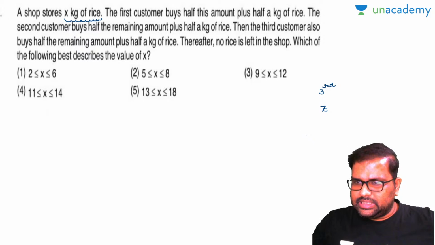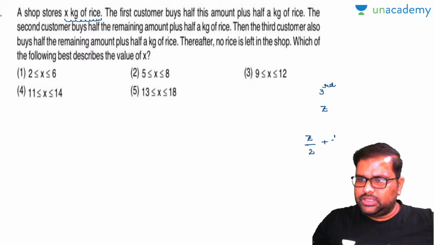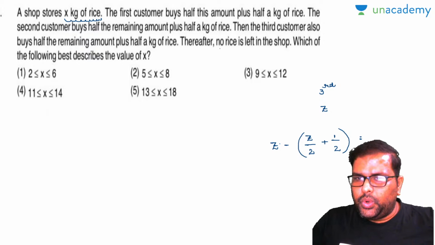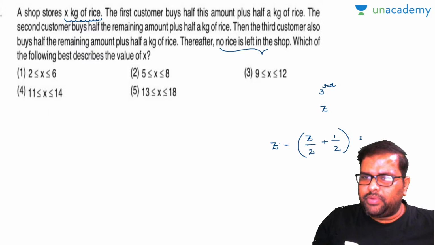Now what has this third customer done? He bought half of the available rice, Z by 2, plus half a kg of rice. This is the total quantity that the third customer bought. So from the total amount of available rice in the shop, Z, minus the rice that the third customer bought. Now at last, finally, what happened? No rice is left in the shop after the third customer.